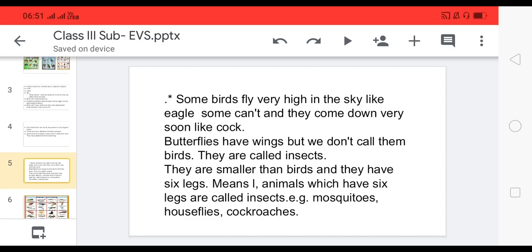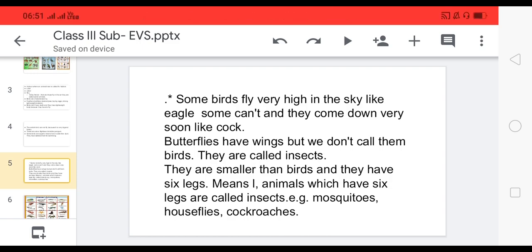These are birds which can fly, but they can't fly very high. They can fly only as high as, say, a compound wall, and very soon they will come down. And the eagle can fly very high for a long time in the sky.